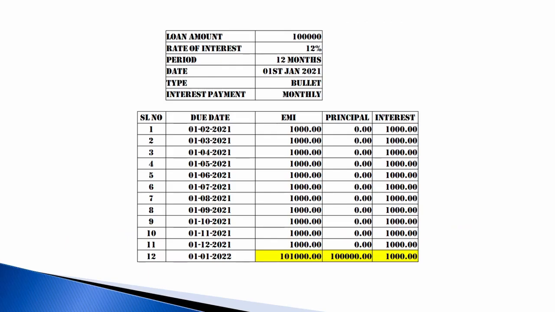So you can take an example of 1 lakh rupees, 12%, 12 months. If your loan is taken on 1st January, the type is bullet and interest payment is monthly, you are paying 1000 rupees every month, but in the last month you are paying interest plus principal as a bullet.